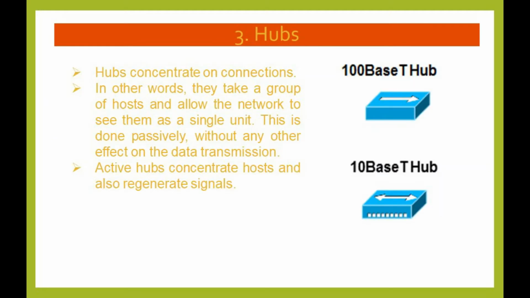Now, hubs. Hubs concentrate connections. In other words, they take a group of hosts and allow the network to see them as a single unit. This is done passively, without any other effect on the data transmission. Active hubs concentrate hosts and also regenerate signals.